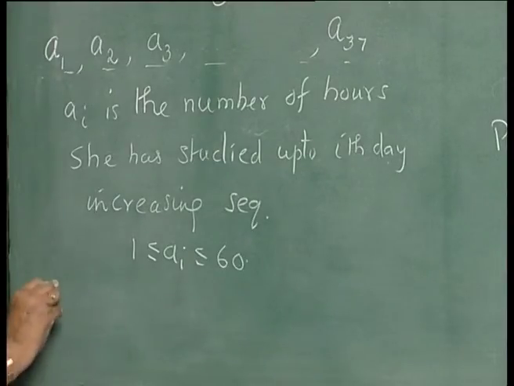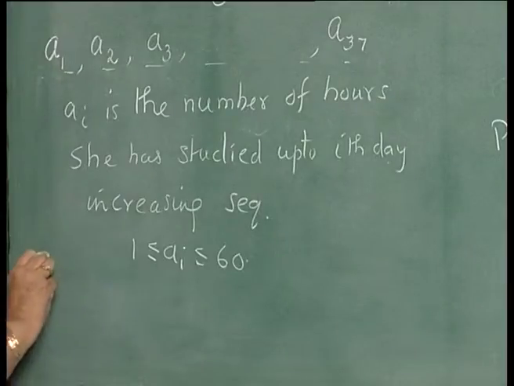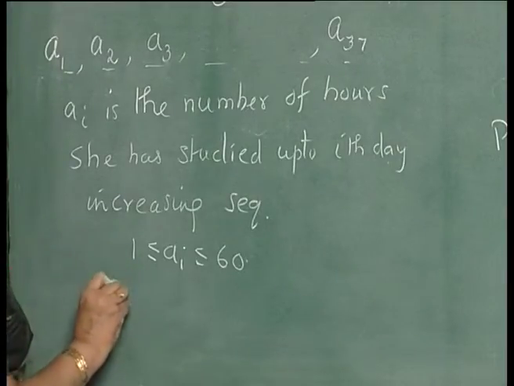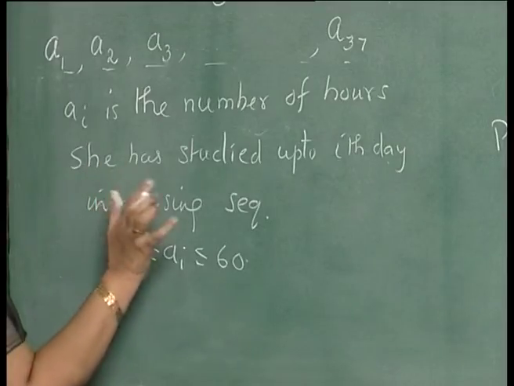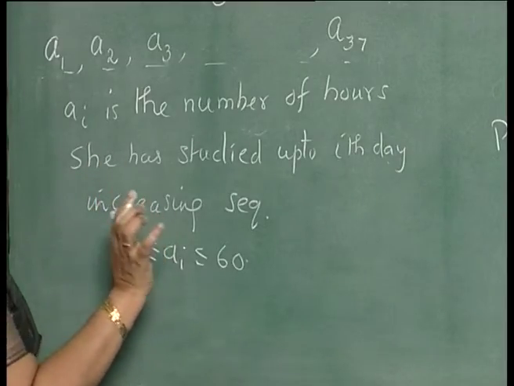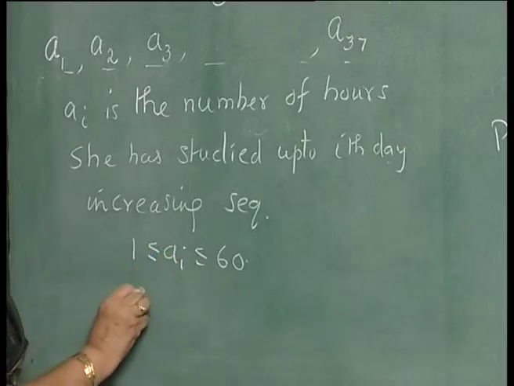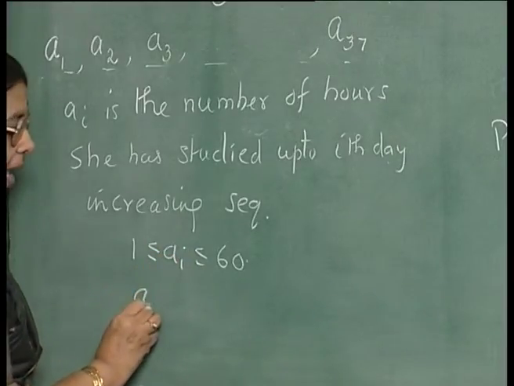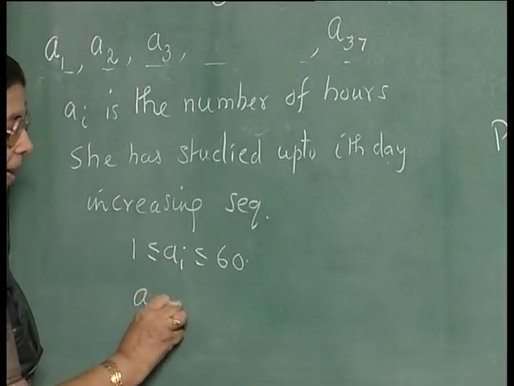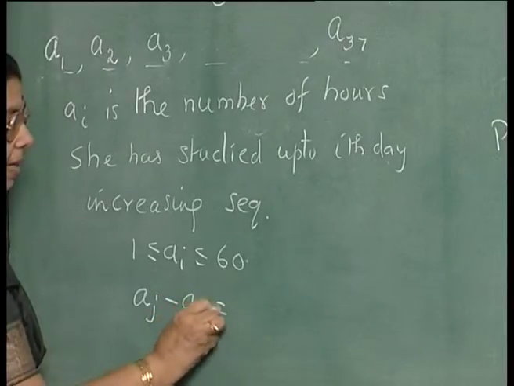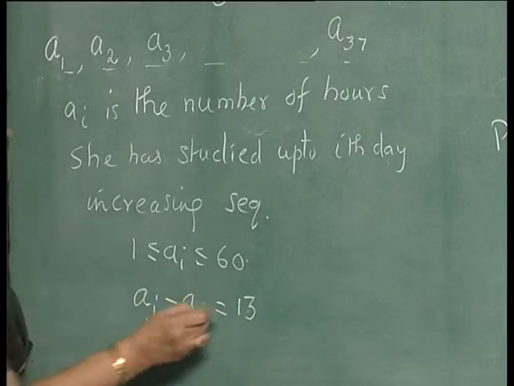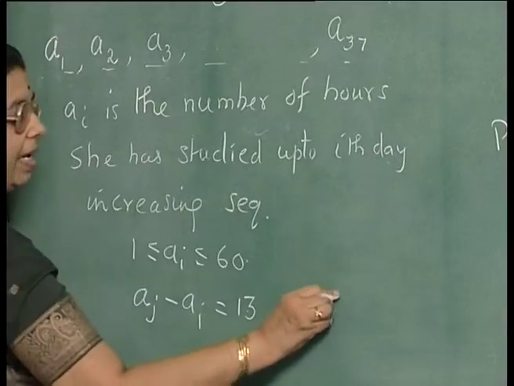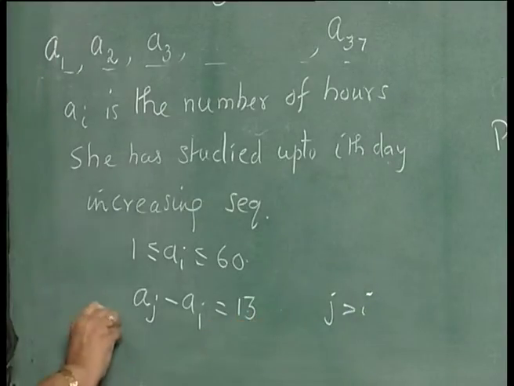And consider this sequence. Now, what we want to prove is, in some consecutive days she has exactly studied 13 hours. That is, some Aj minus Ai is equal to 13, where j is greater than i. This is what we want to show.